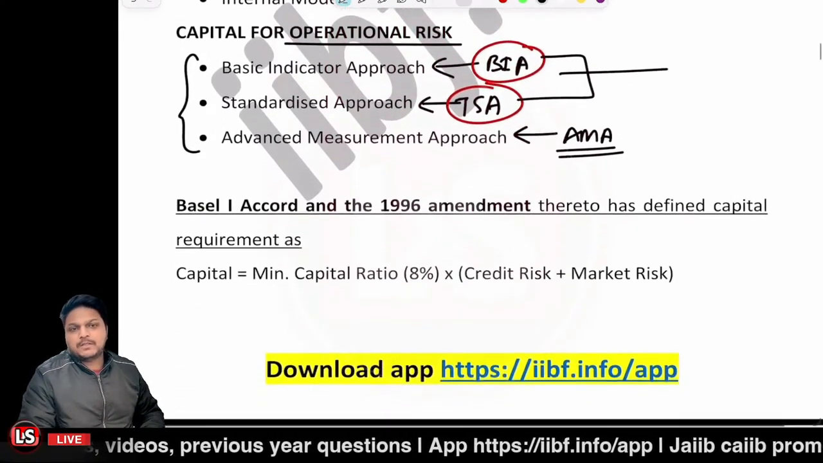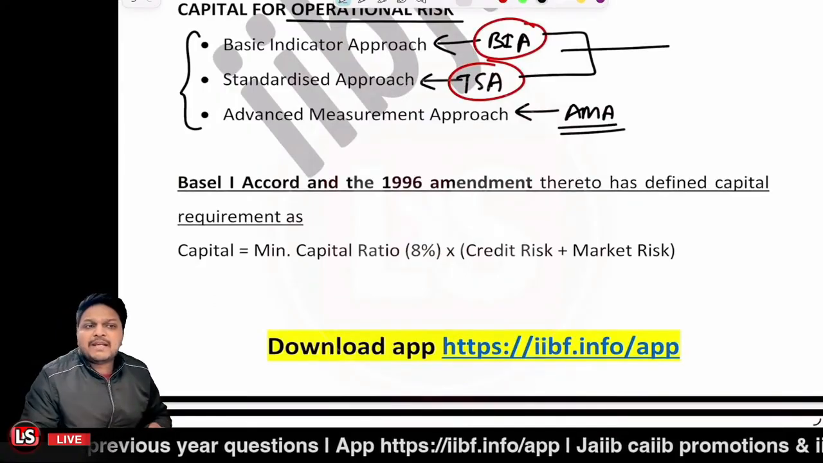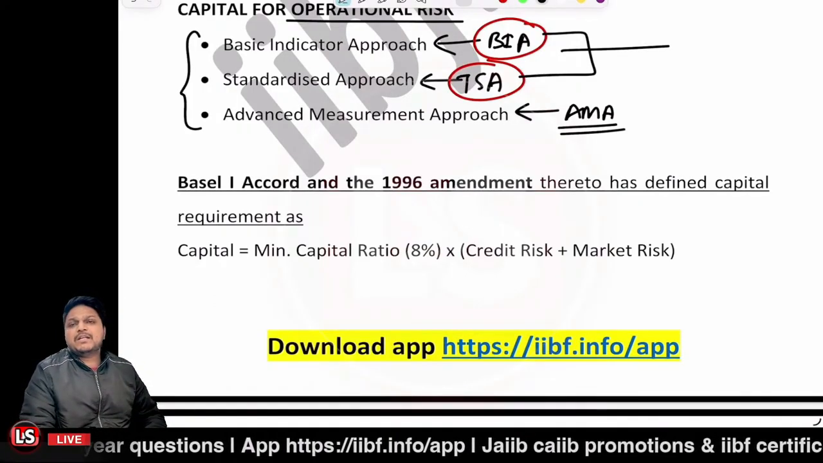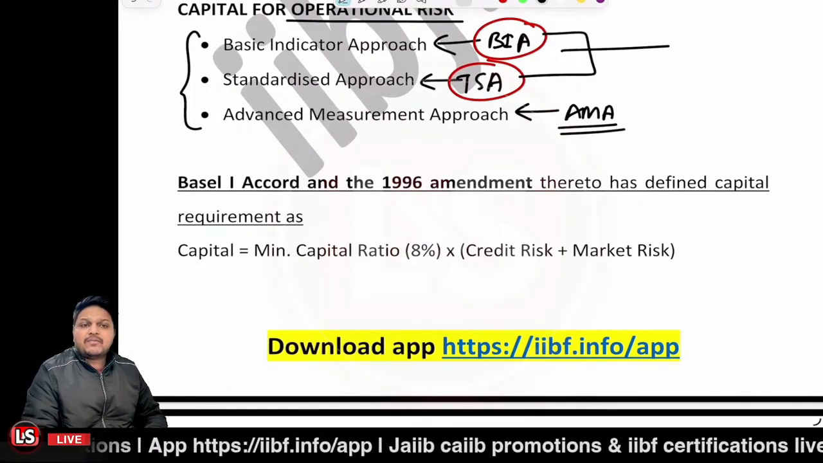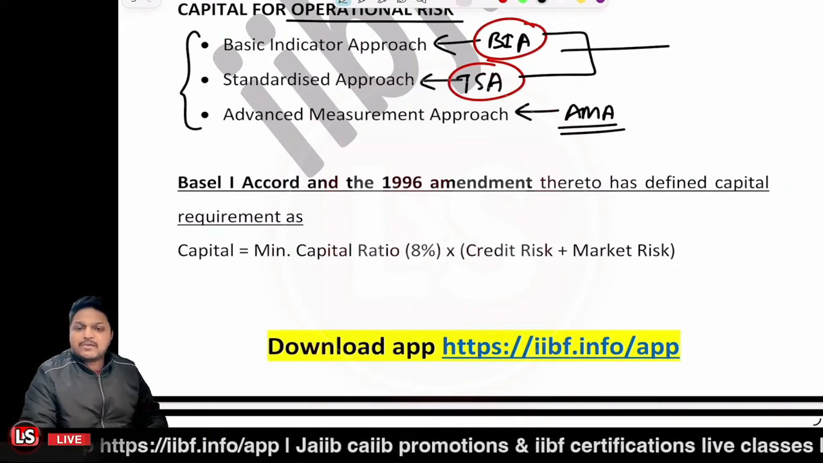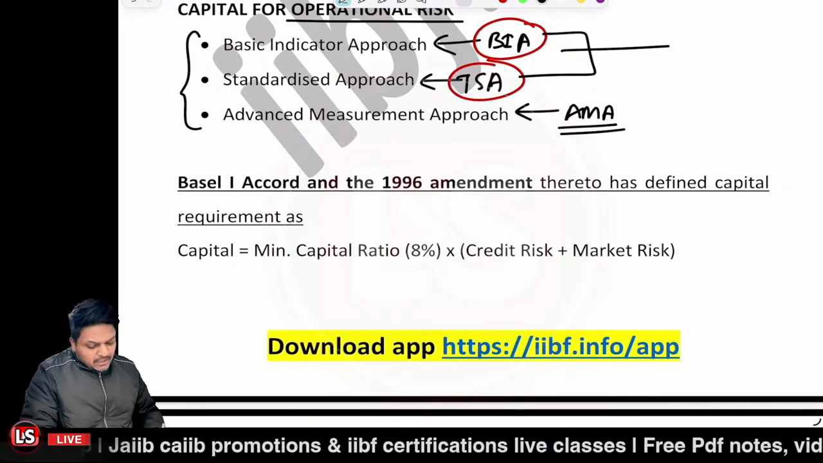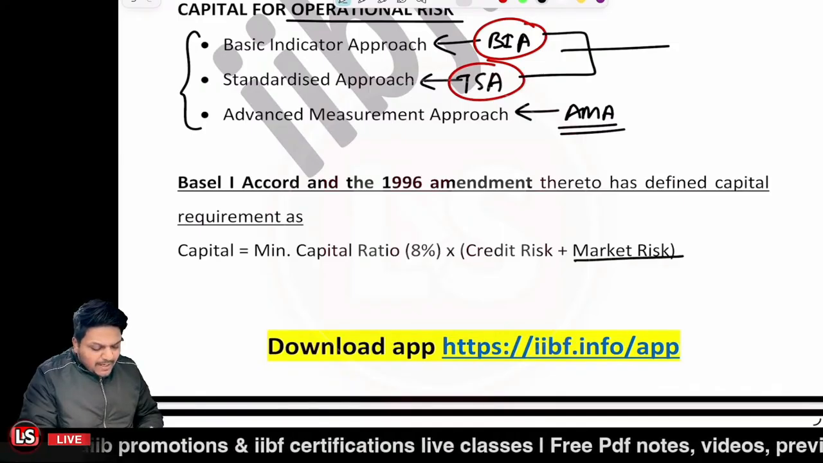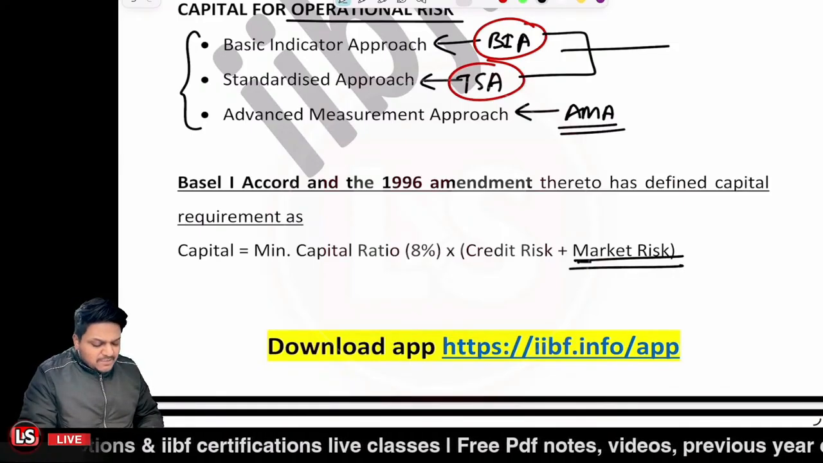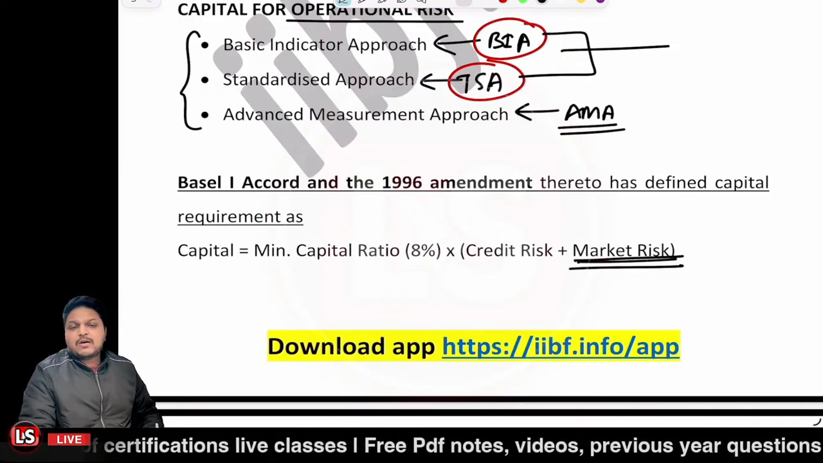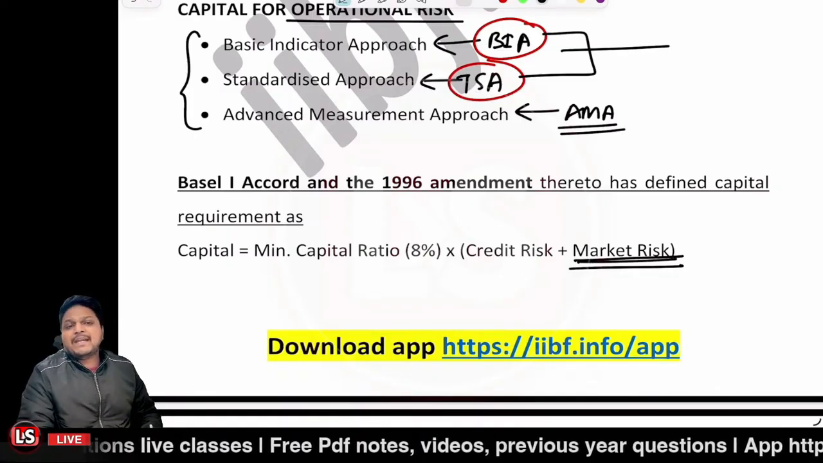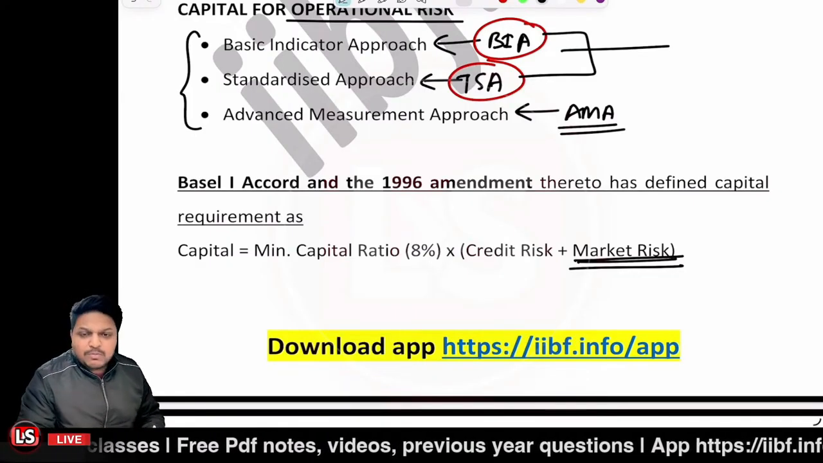Now let's move further. As per the Basel 1 Accord, you were to maintain the capital for credit risk and market risk. Previously, it was related to credit risk only, right? But thereafter, in the 1996 amendment, market risk was also added. But later on, as per the Basel 2 Accords, operational risk was also added to it and the minimum capital is to be maintained.